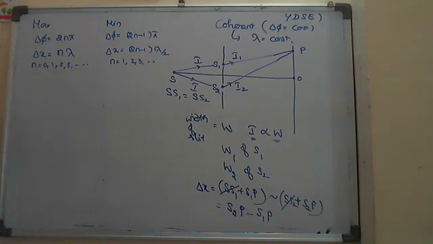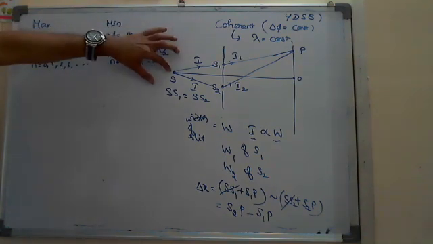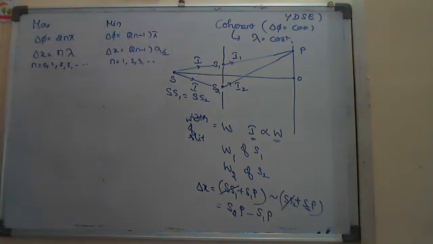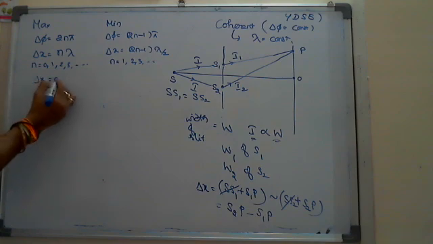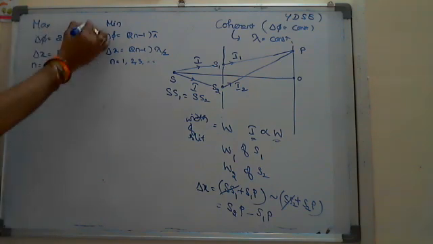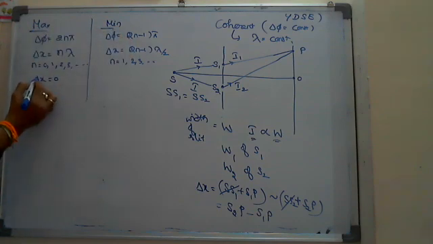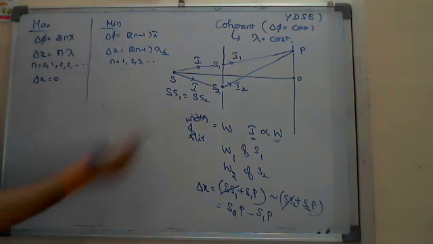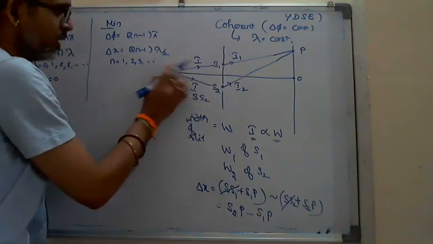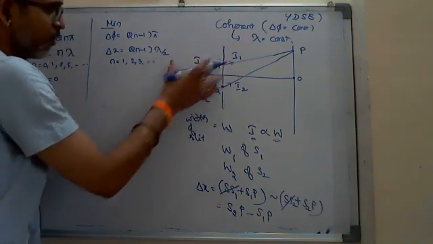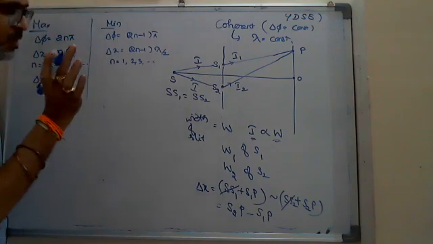One more advantage when you take the source on the perpendicular bisector, that is the symmetric source: the path difference you will get is 0 also, for the case of maximum. SS1 minus SS2 already gives path difference 0.